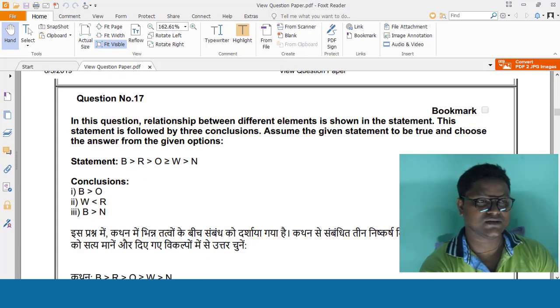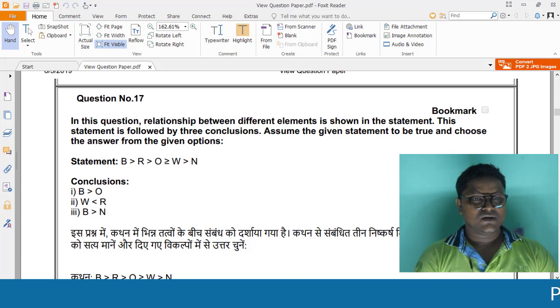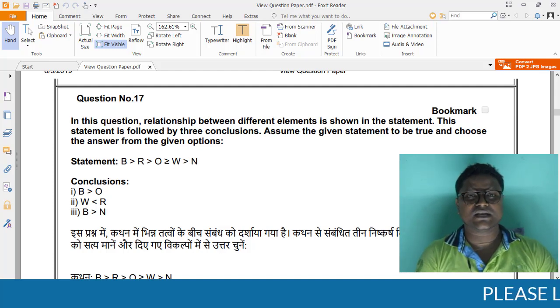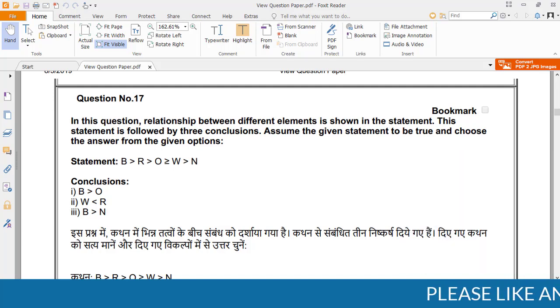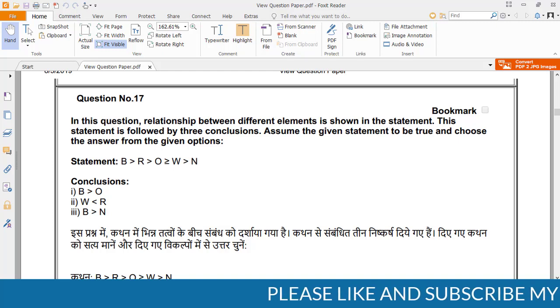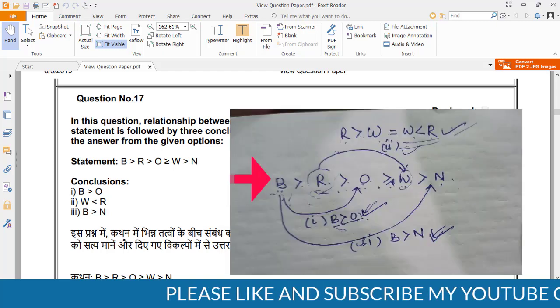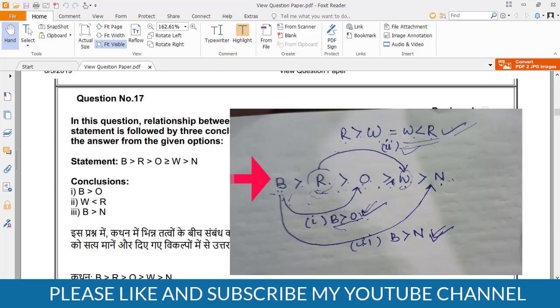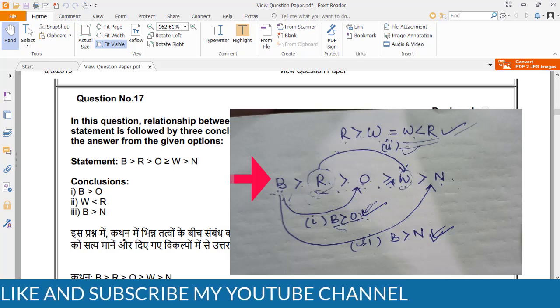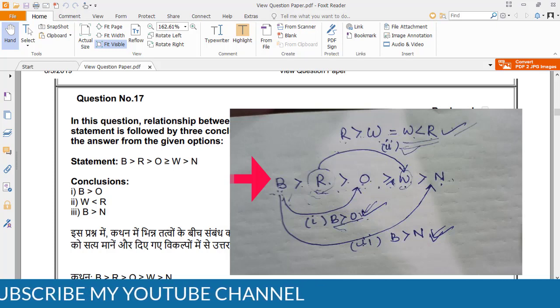Question number 17 asks: in this question, the relationship between different elements is shown in the statement. This statement is followed by three conclusions. Assume the given statement to be true and choose the answer from the given options. Here is the statement: B is greater than R, greater than O, greater than W, and greater than N.